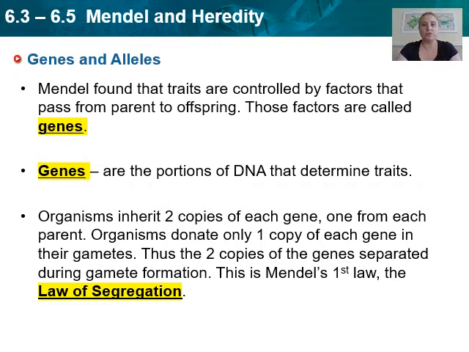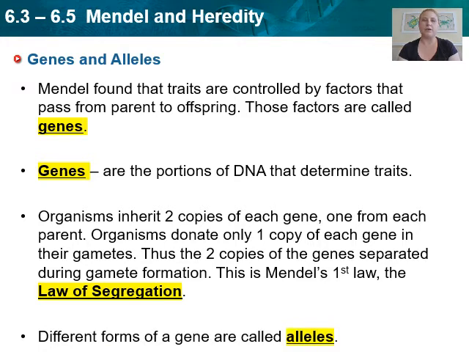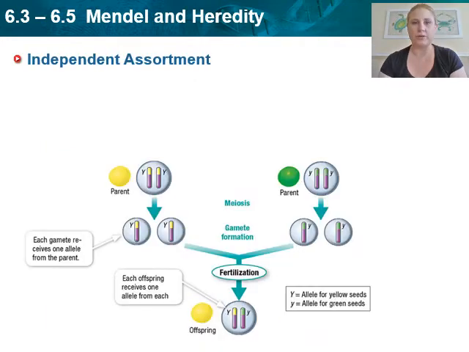Thus, the two copies of genes are separated when these gametes are formed, right? Because you have two initially, they separate through meiosis, right? And then when you go on to inherit your traits, you get one from mom, one from dad. Because those genes separate when the gametes are formed, the sperm and egg, we call it the law of segregation. This increases our genetic diversity. Now, you get two copies of each gene, and those different forms of a gene are called alleles. We'll talk about that more in depth.